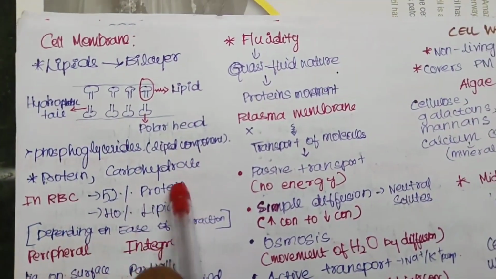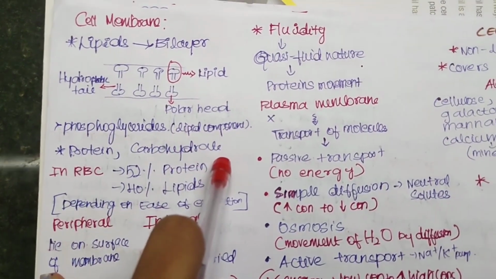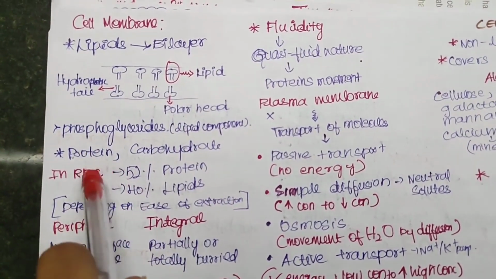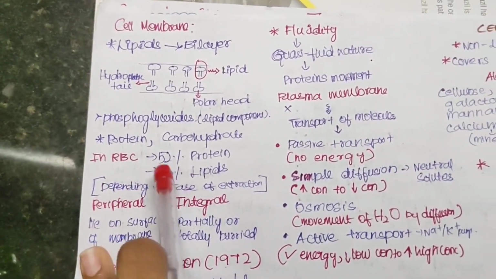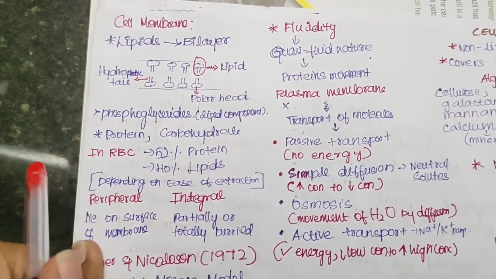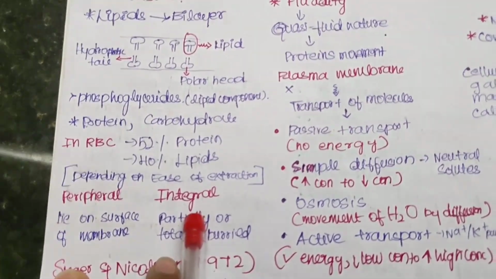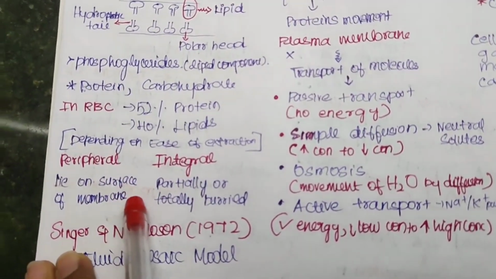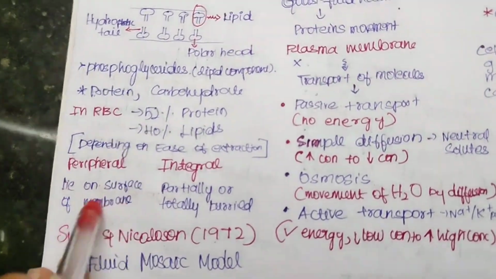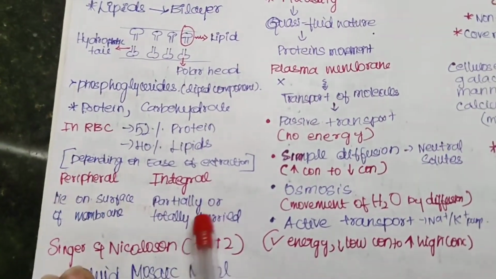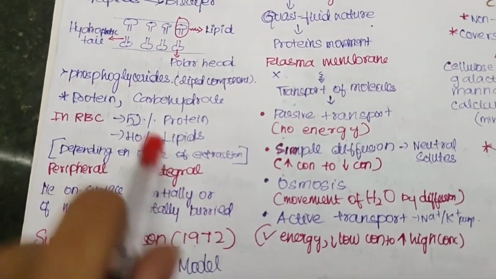And after some time it is known that apart from the lipids we have protein and carbohydrates also in the cell membrane, and the amount of protein and lipids are different in each cell. To talk about RBC, we have 52% of protein and 40% of lipid. Okay, now depending upon the ease of extraction, these membranous proteins are divided into 2 types, which are peripheral and integral. Peripheral means it lies on the surface of the membrane, so it can be easily extracted, right? And the other is called integral, which is partially or totally buried.